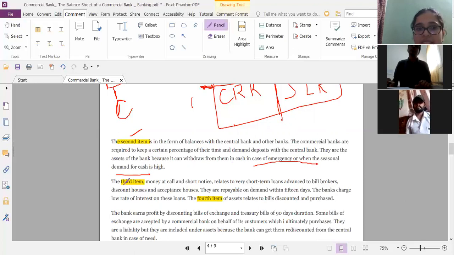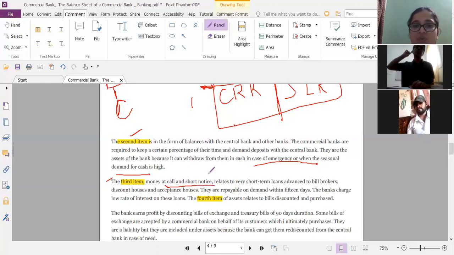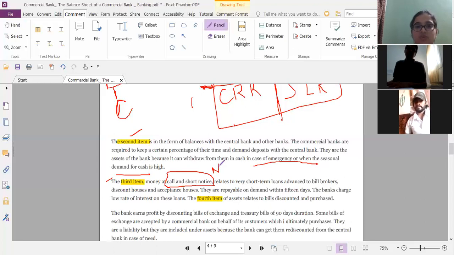Now the third item under assets is money at call, or call money. We just studied about it in our yesterday's class. We also studied that call money is also called notice money, right? It means that by giving just a short notice, you can get back your money, whichever you've lent. So this is also another asset of the commercial banks.